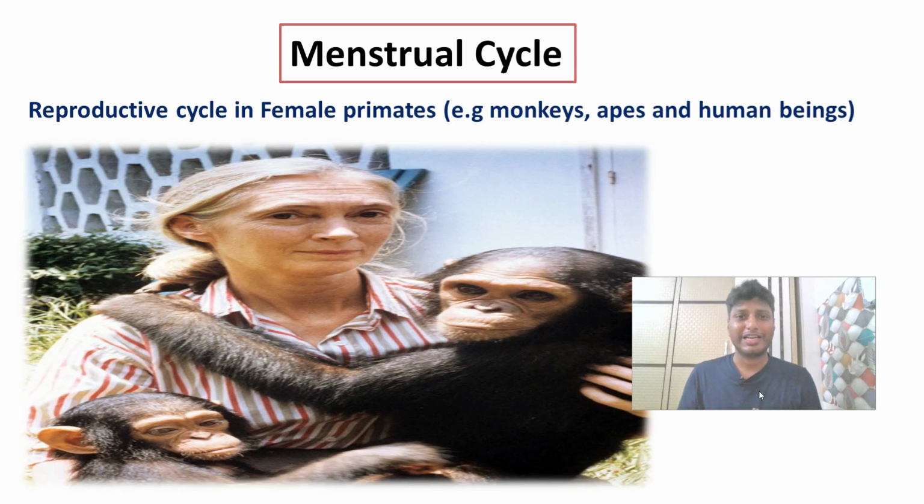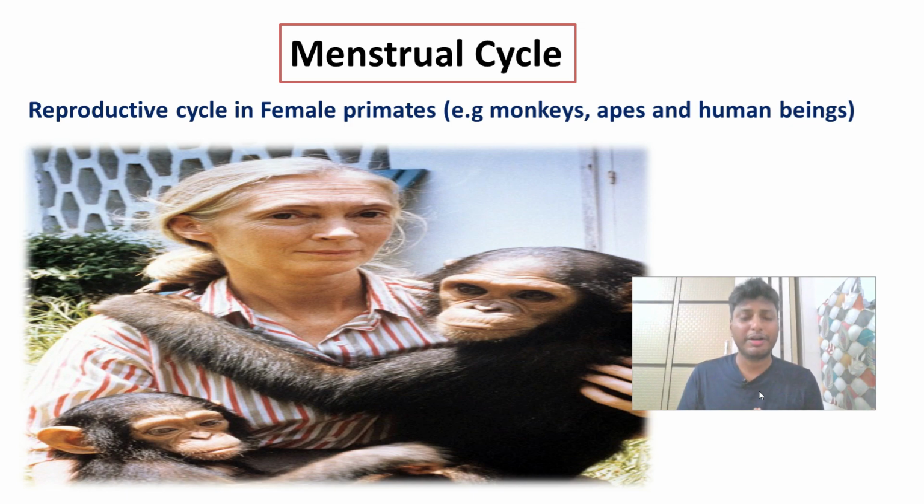So dear students, what exactly is the menstrual cycle? As you can see in this particular picture, the menstrual cycle is a reproductive cycle which occurs in the female primates. What do you mean by female primates? Female primates are nothing but monkeys, apes as well as human beings.